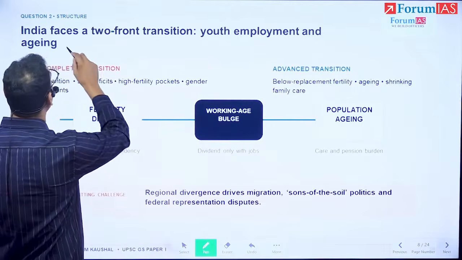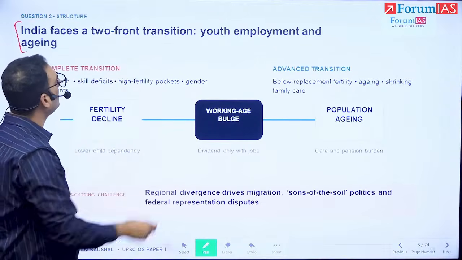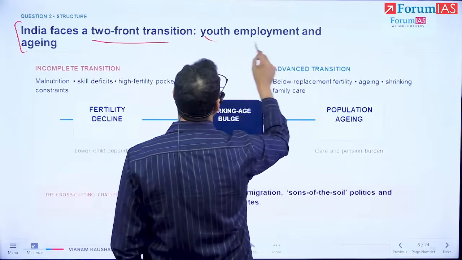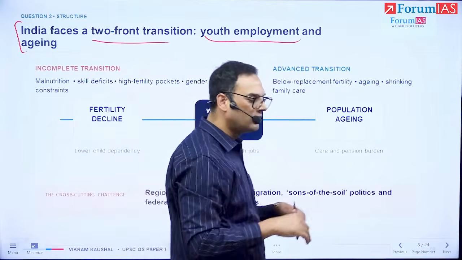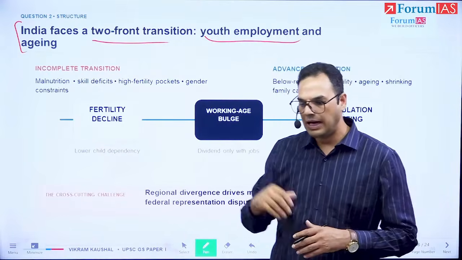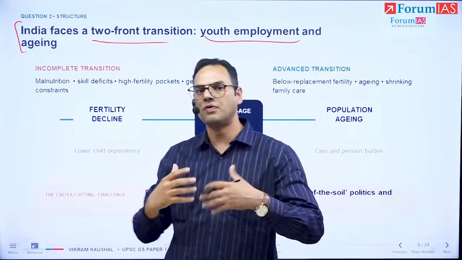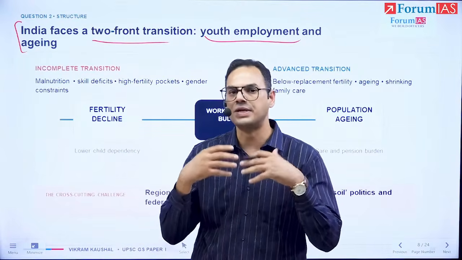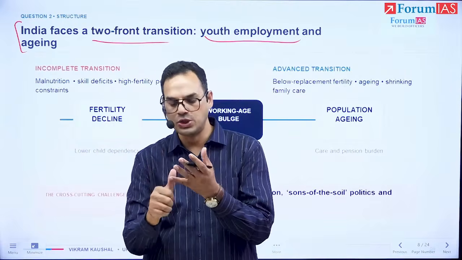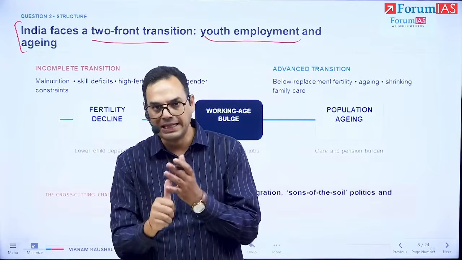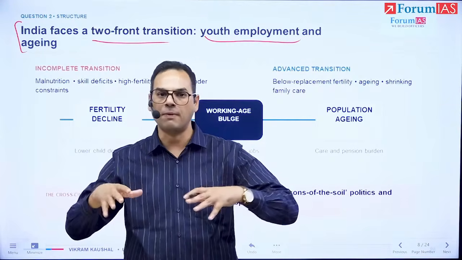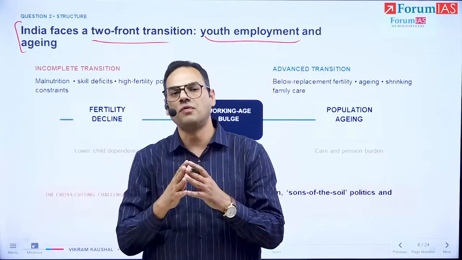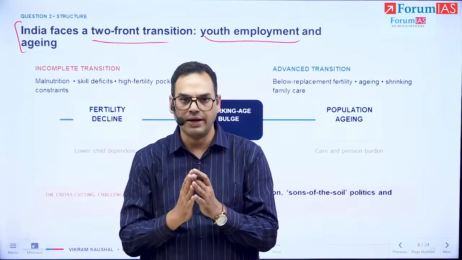So our first main assertion is that there are two kinds of things that are happening. One is that youth is being unemployed. So one aspect of it is that the demographic potential that we have, we are not able to exploit it effectively because that requires us to have good quality education and skill and the youths to be healthy, and then it also to be distributed properly with regards to gender benefits and rural, urban, and across regions of India, south and north, right?